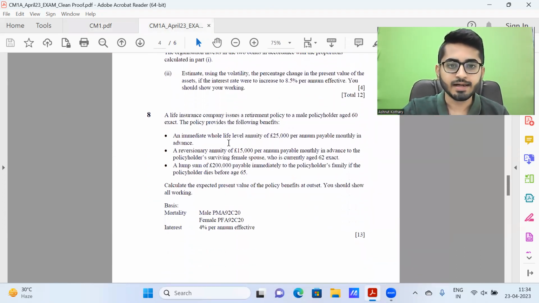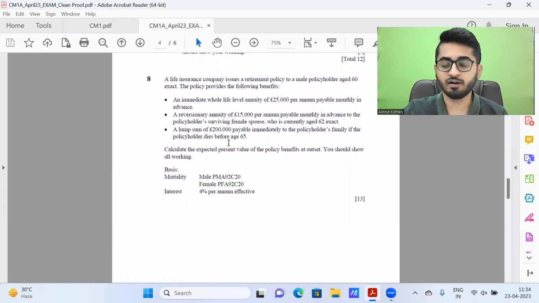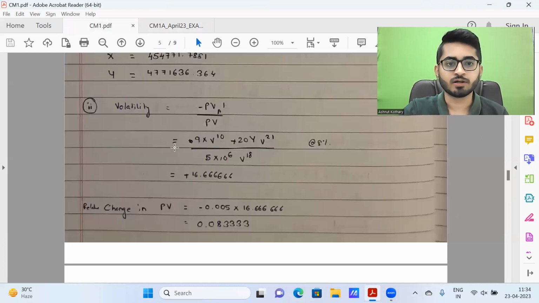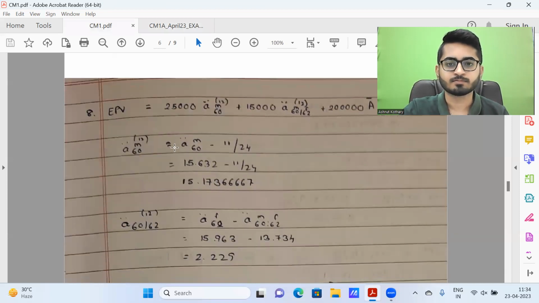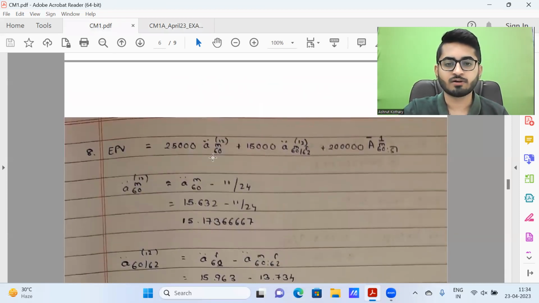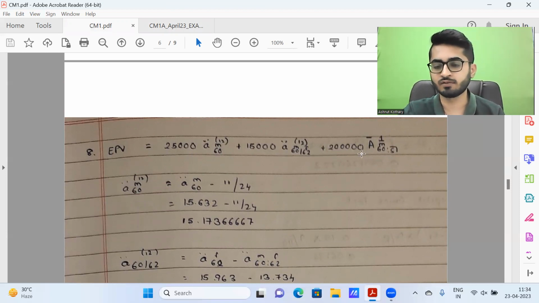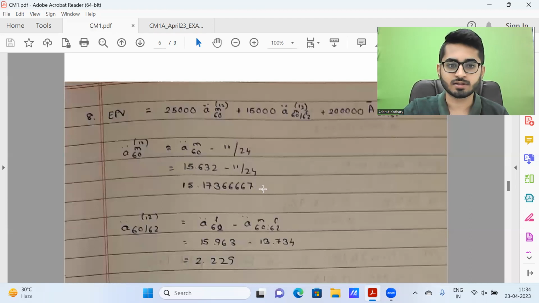Now, question number 8. This is from Joint Life, a relatively straightforward question, I would say. Nothing much of a variation as such. So let us quickly go through the solution for the same. These are the terms: 20,000 a_{60:M12} plus 15,000 reversionary annuity payable to female, and then a term assurance payable to male in the event of death within the first 5 years of amount 2 lakh. These are the part-wise calculations.